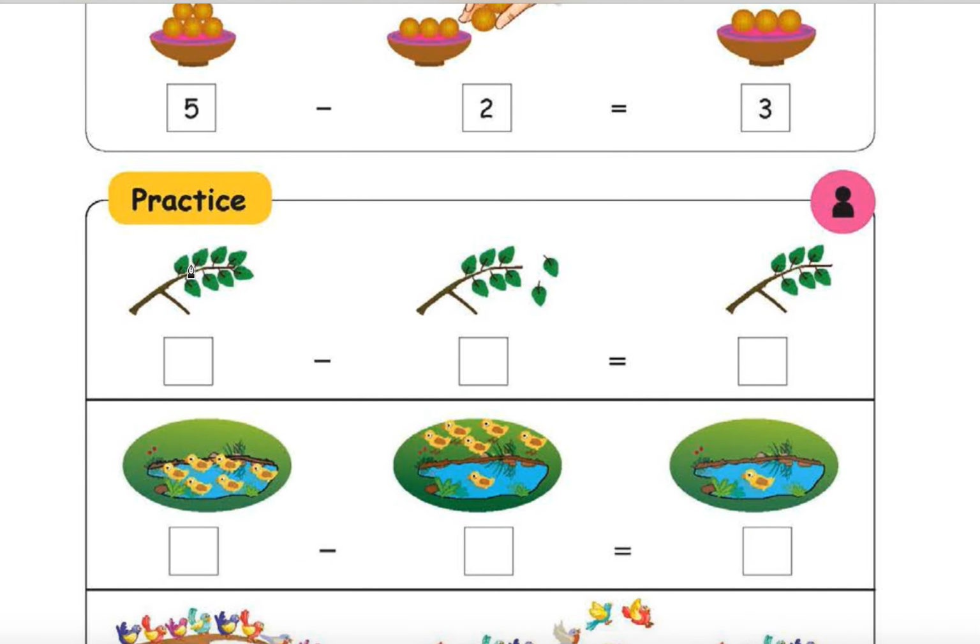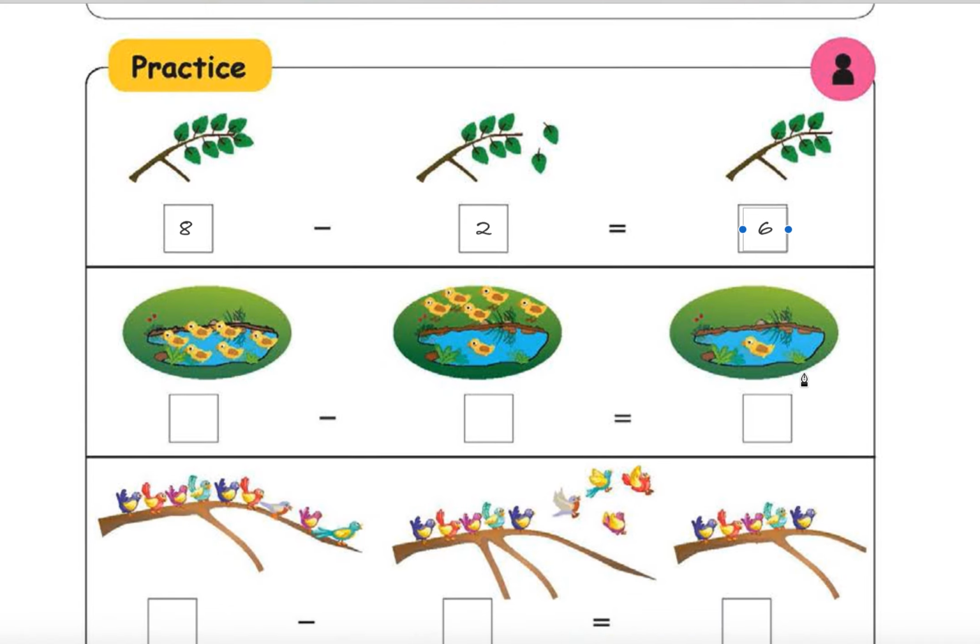Leaves, you have to count now. 1, 2, 3, 4, 5, 6, 7, 8. Why so many leaves? Okay, 8 here. 2 went away. That means you have to write 2 here. How many are still there? 1, 2, 3, 4, 5, 6. So you have to write 6 at the bottom. That means 8 minus 2 equal to 6.